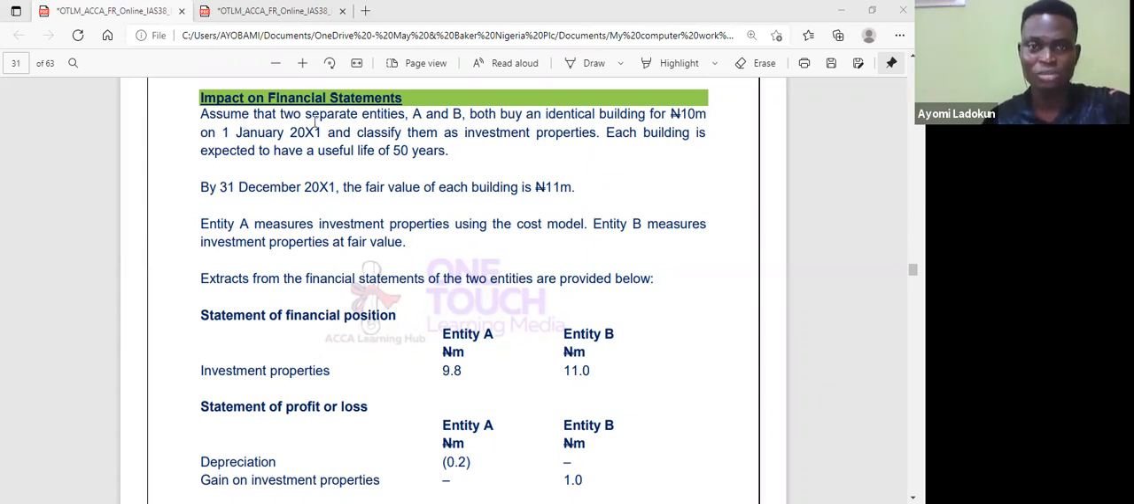Now, assume that two separate entities, A and B, both buy an identical building for 10 million on 1st January 2021 and classify them as investment property. Each of the buildings is expected to be used for 50 years. By December 2021, the fair value of the buildings is 11 million.